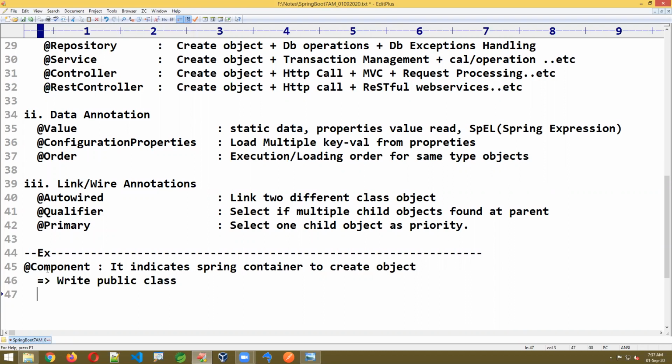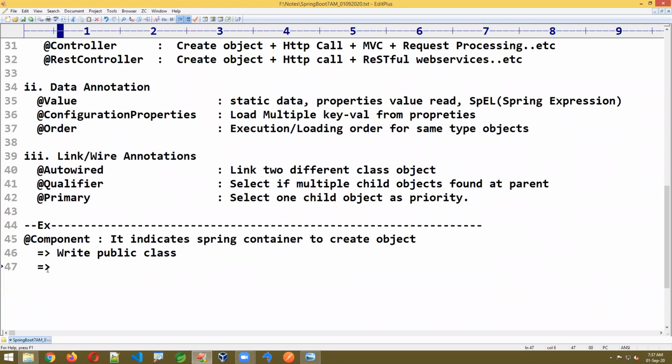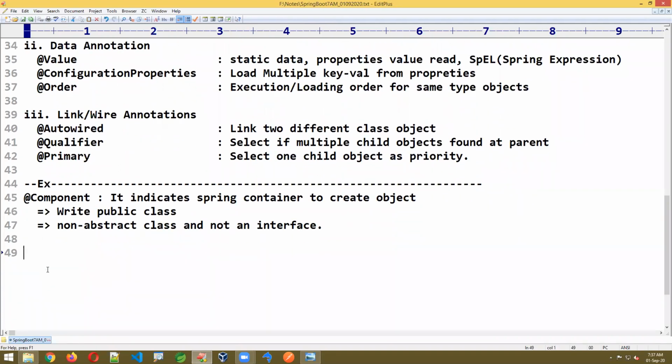The given type should be non-abstract and not an interface, because for an interface we can't create the object. Remember that point here. Now I'm writing examples one by one. Concentrate, everyone. Similar to that, the second question I'll give to you. Now I'm writing the example here.